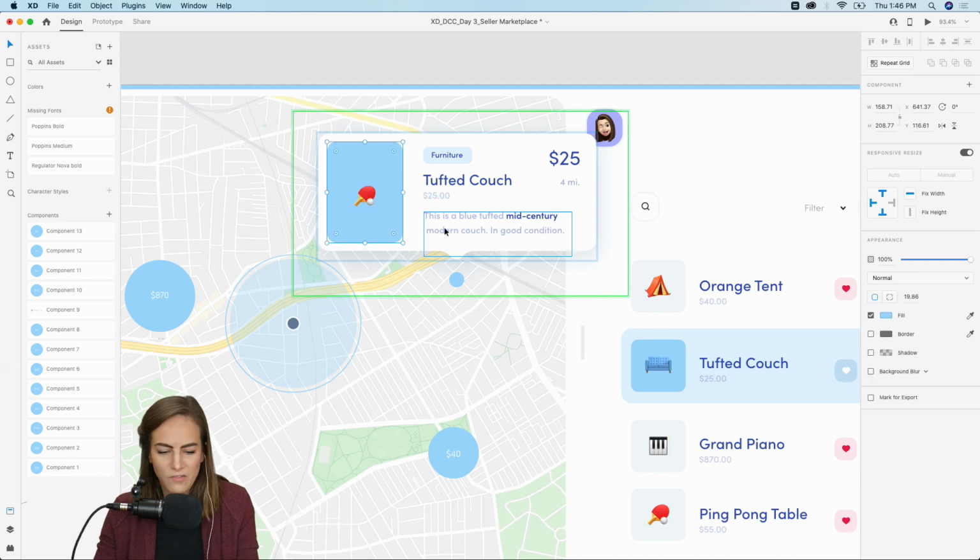We actually used to have a ping pong table at my parents' house. We didn't use it that much.